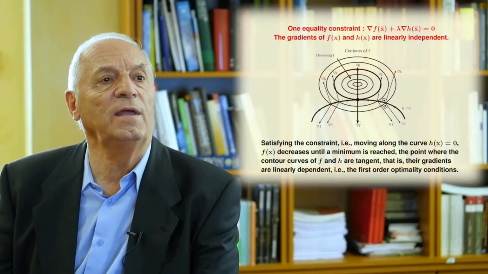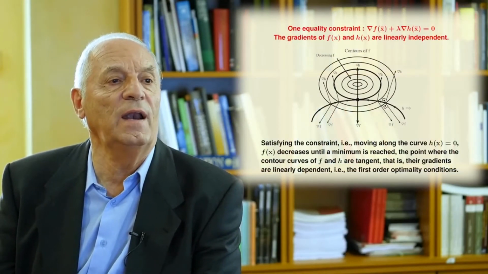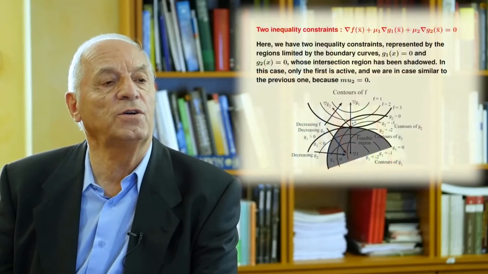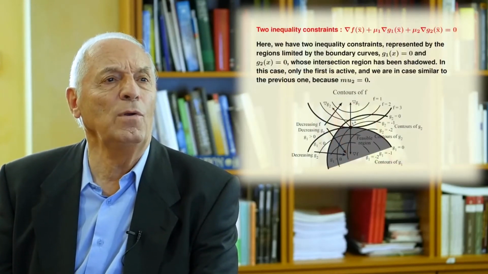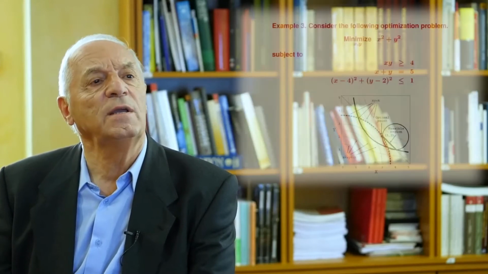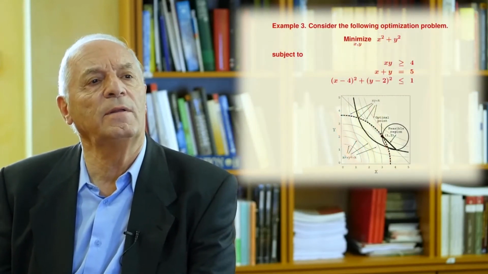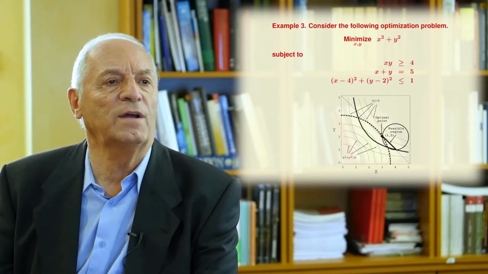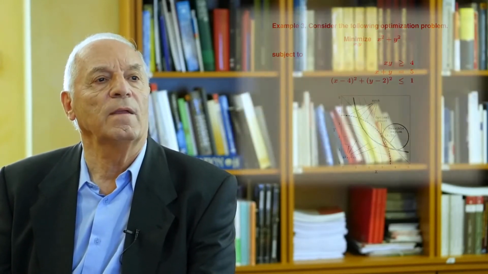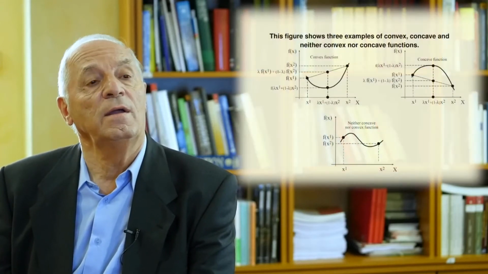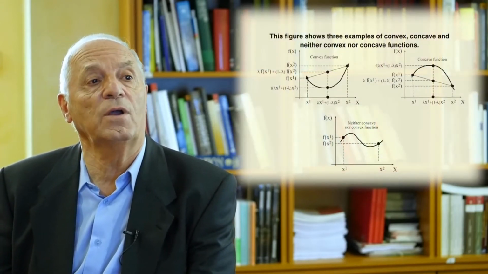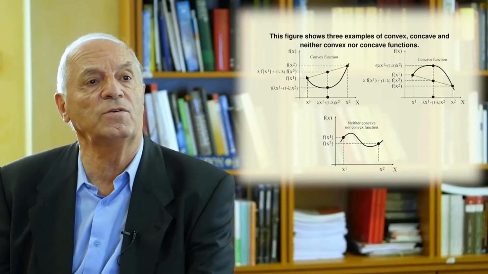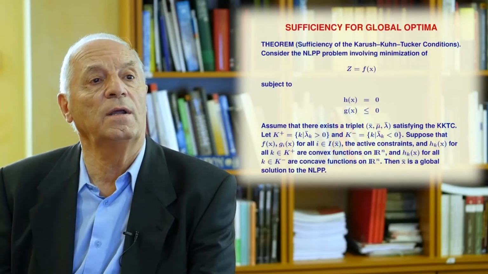We'll illustrate the Karush-Kuhn-Tucker conditions with interesting graphical interpretations of these conditions. And we will also solve some examples, and we will interpret the different constraints for you to be familiar with Karush-Kuhn-Tucker conditions. And finally, we will study the case of convex functions and concave functions and discuss the sufficient and necessary conditions for a minimum.